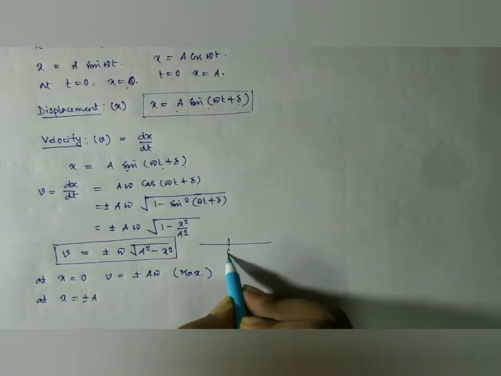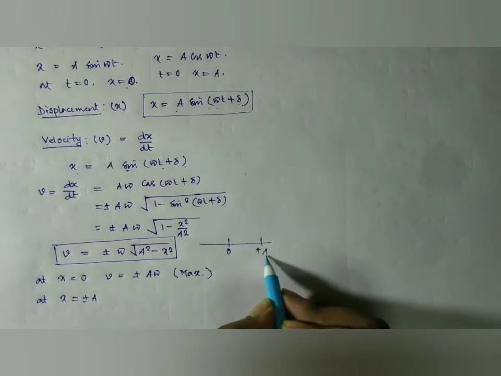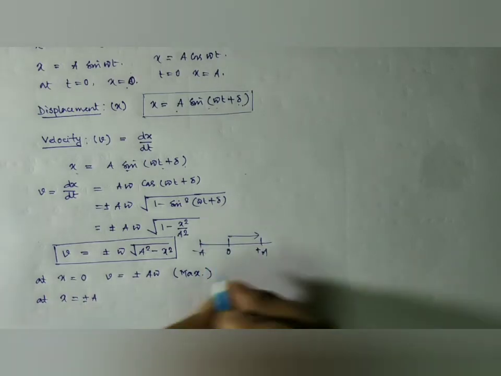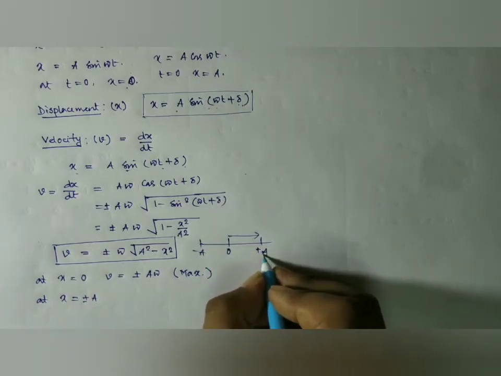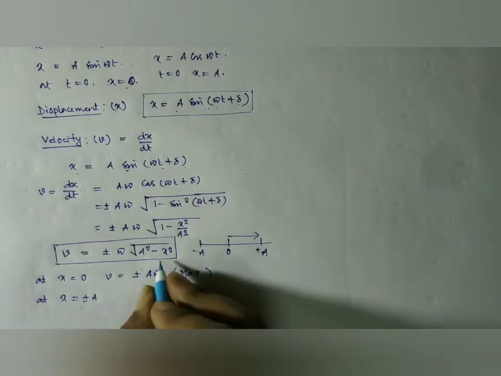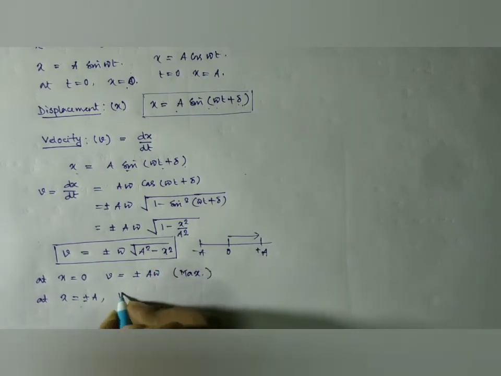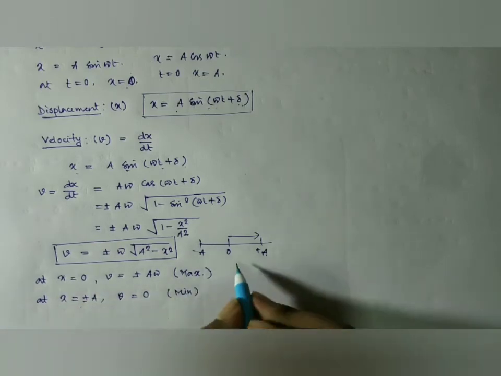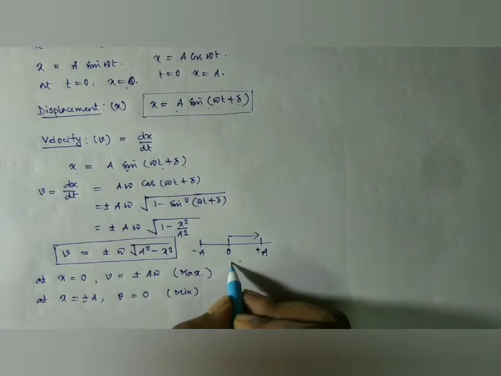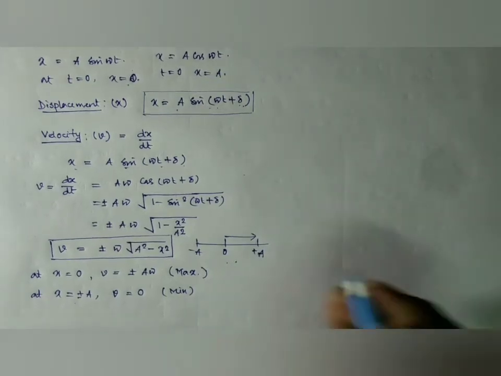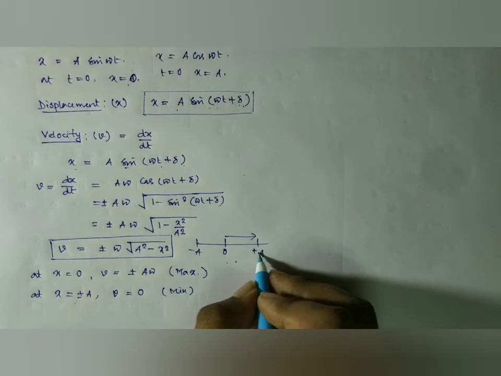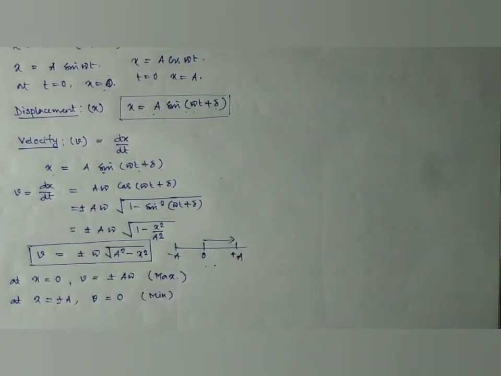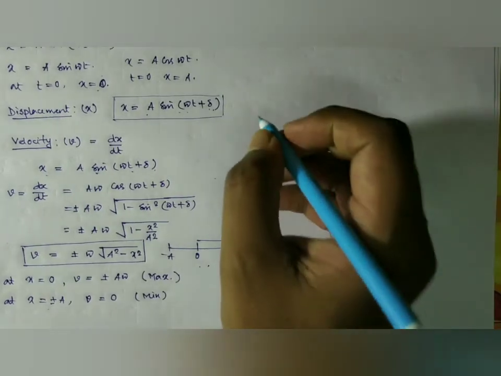Suppose it is O, it is plus a, it is minus a. At the amplitude position, that is at the maxima position, if we put x equal to plus minus a, we have v equal to 0. So v is minimum. So v is maximum at the equilibrium position, at the mean position, and it is minimum at the maximum. So this is the expression for the velocity, and now the expression for acceleration.